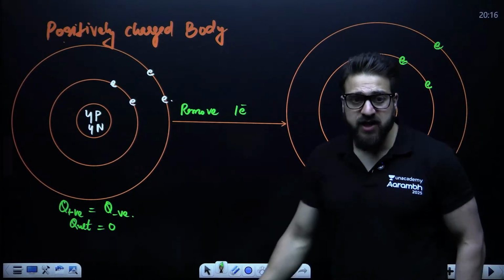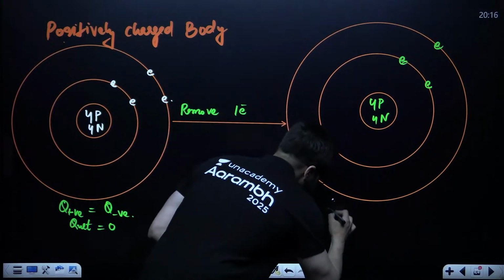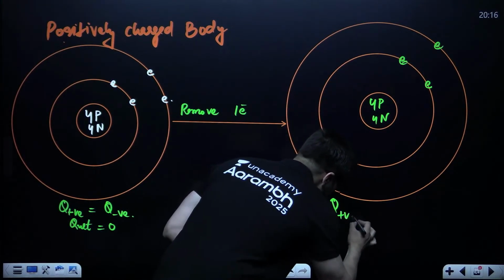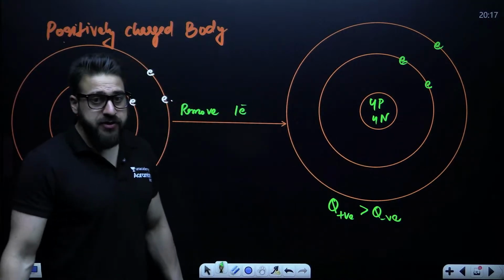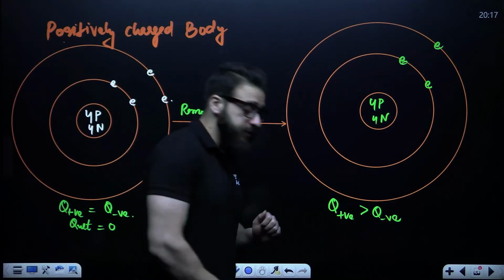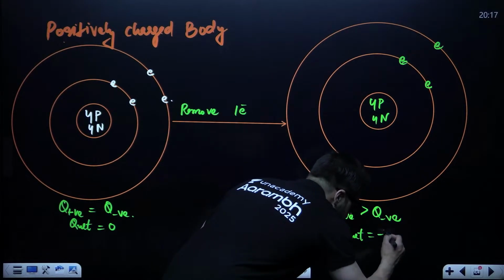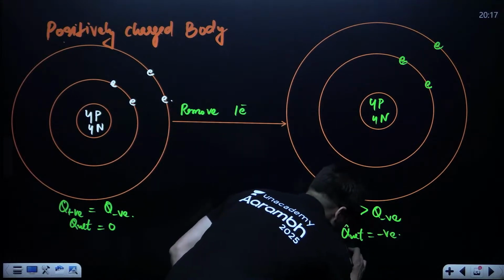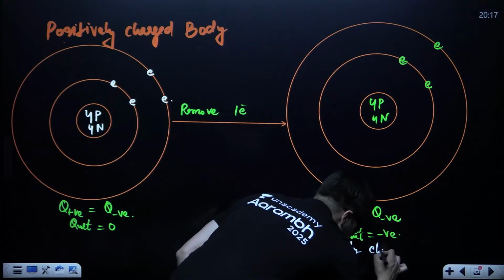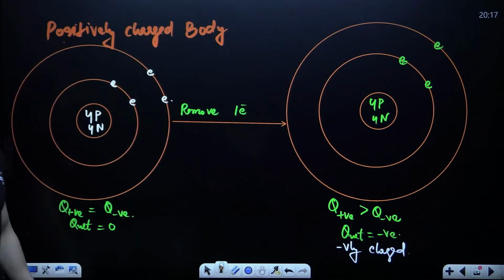Now, could you please tell me, in this particular case, can I say positive charge becomes greater than negative charge? When the amount of positive charge is greater than the amount of negative charge, we say net charge on the body is positive. And the body is said to be positively charged.